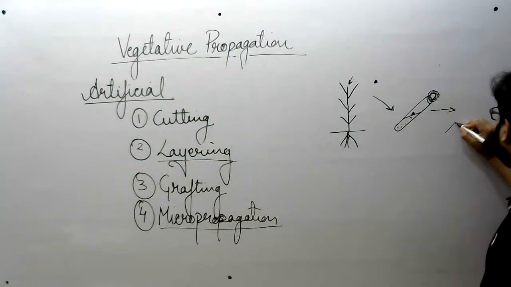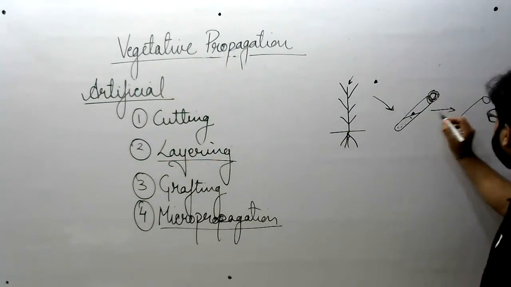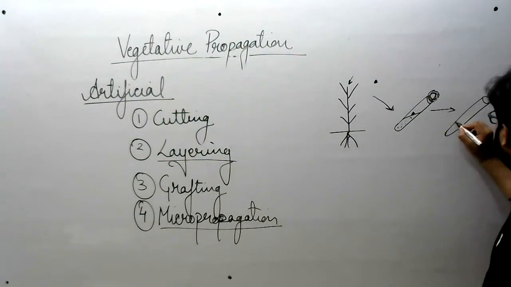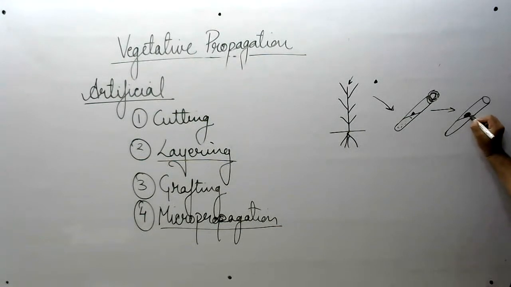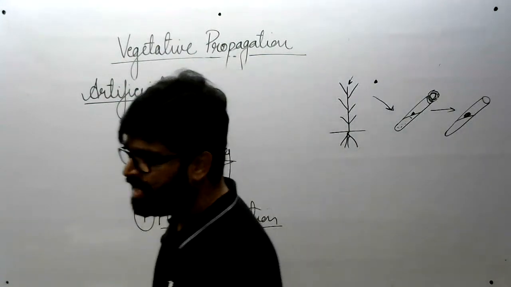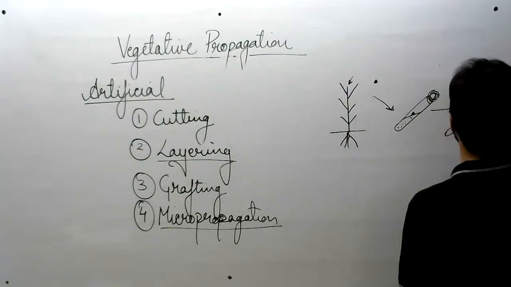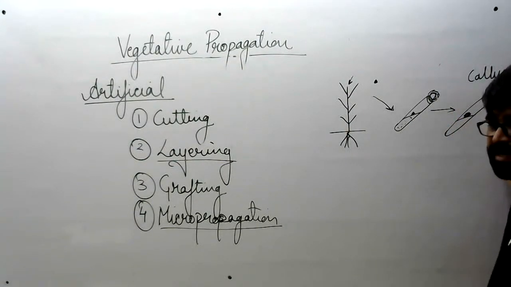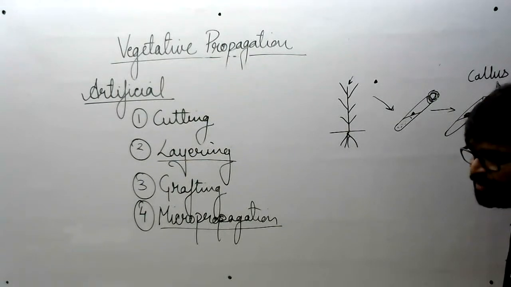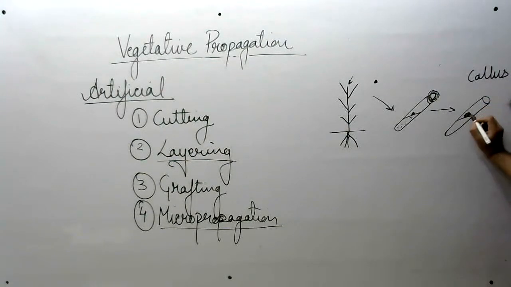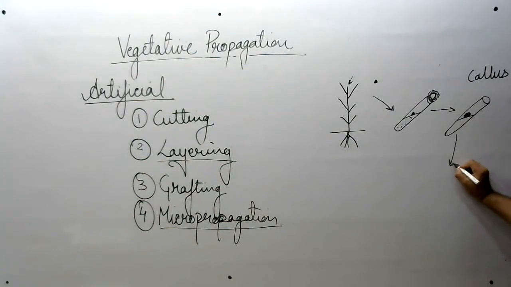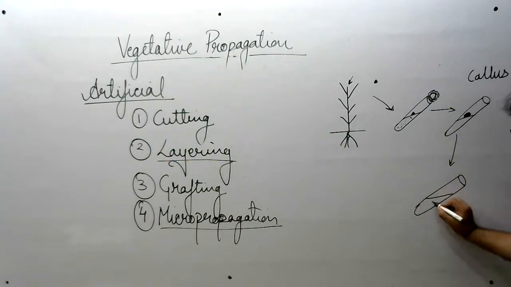After some days you will see that in this slant, this test tube is also known as slant, a mass of tissue, mass of cells, undifferentiated mass of cells is grown. That undifferentiated mass of cells is known as callus. We call it callus. Right, absolutely right, Rushi. Callus is grown. Okay, and this callus further forms the plantlet by consuming this nutrient media.